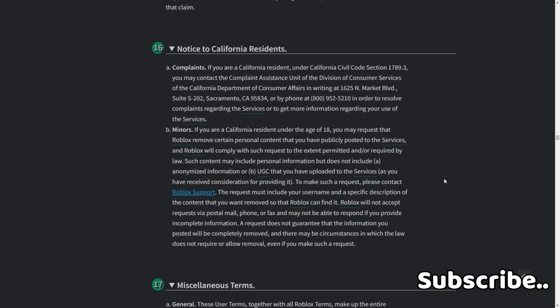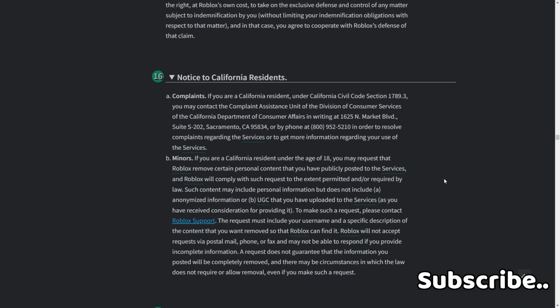B, minors. If you are a California resident under the age of 18, you may request that Roblox remove certain personal content that you have publicly posted on the services, and Roblox will comply with such request to the extent permitted and/or required by law. Such content may include personal information but does not include A, anonymized information, or B, UGC that you have uploaded to the services as you received consideration for providing it. To make such a request, please contact Roblox support.